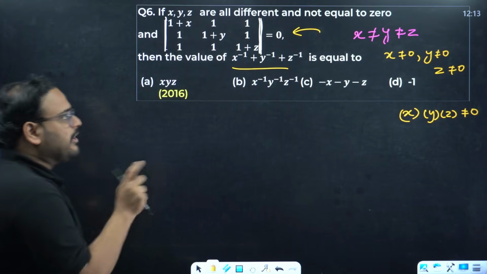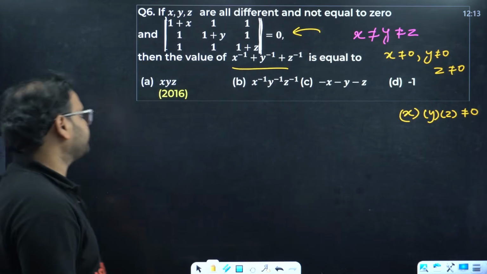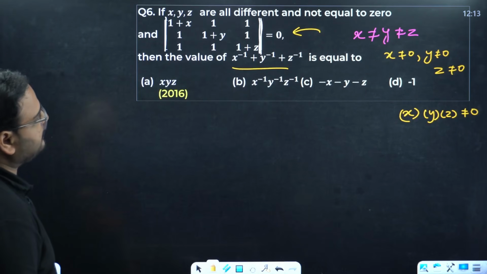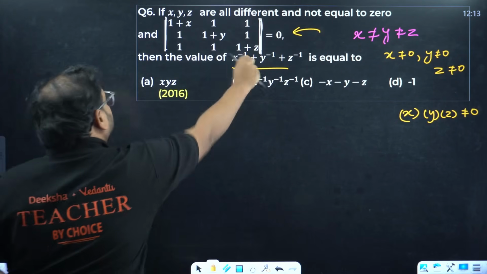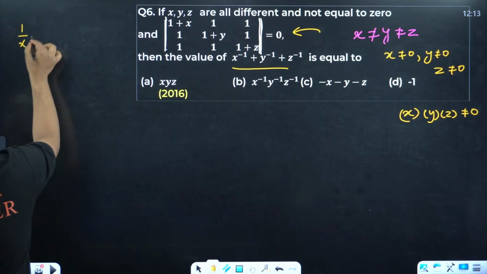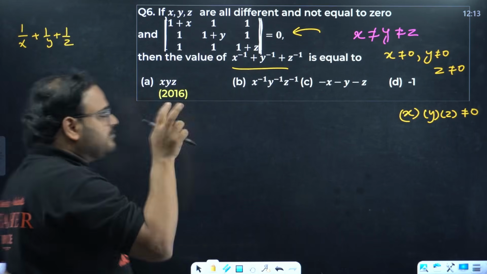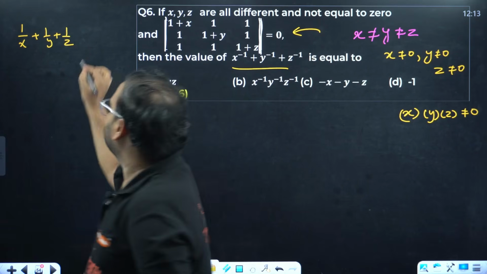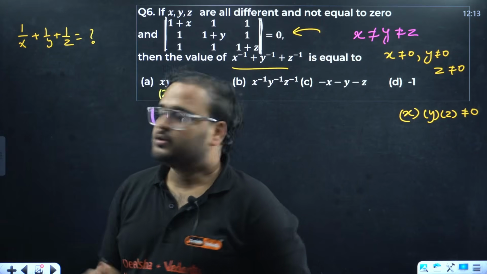But I want to teach you one more technique over here which can help in some questions, that is transformations of rows and columns. So understand very clearly, we want to achieve this. This means 1 by x, 1 by y. So we want to achieve this value. My question is to find this value. That's my question. We want to achieve this.